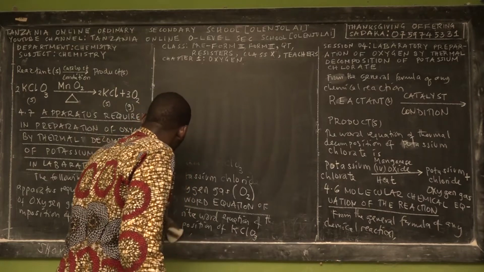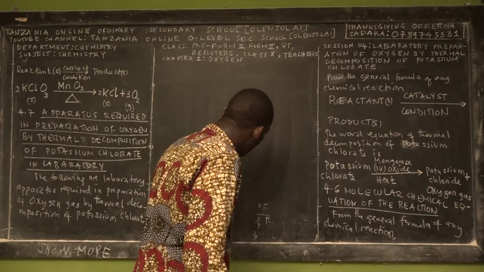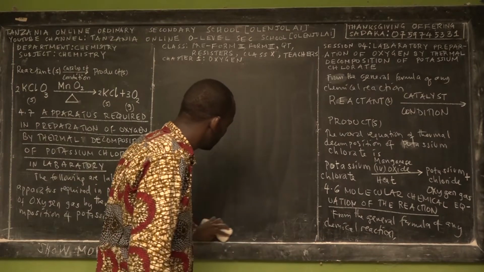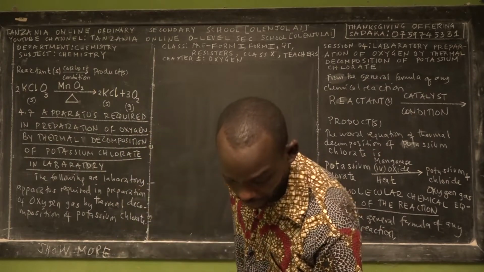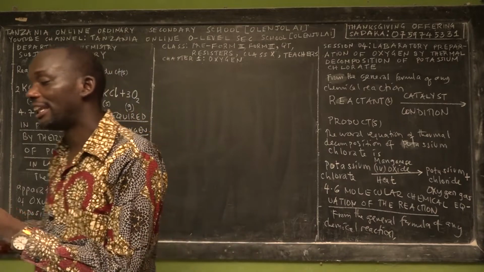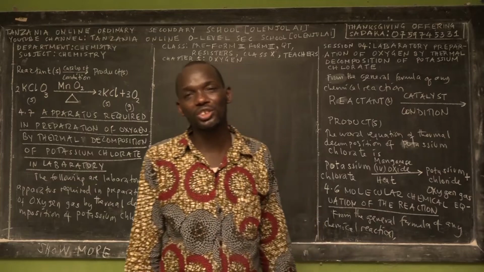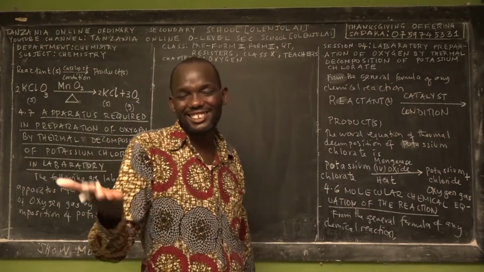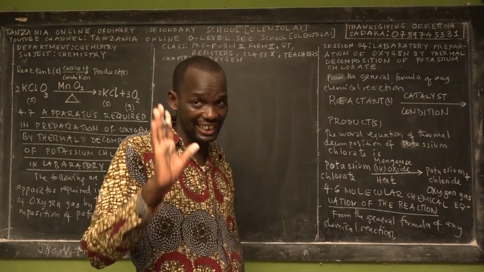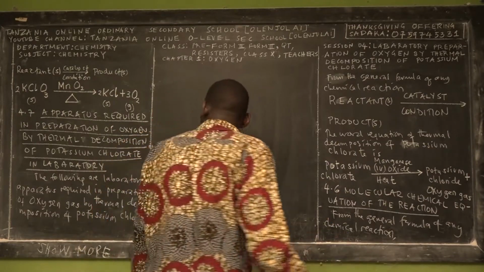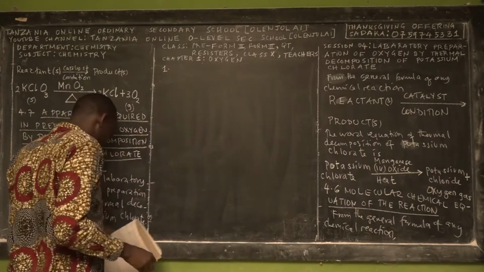So, the good news: the apparatus required to prepare oxygen in the laboratory by decomposition of hydrogen peroxide are closely similar to the apparatus required to prepare oxygen by thermal decomposition of potassium chlorate. So it's just like a repetition of what we've taught you. Remember that these are the new questions that you might be asked at any time or in any exam. So let me list the apparatus that you need.